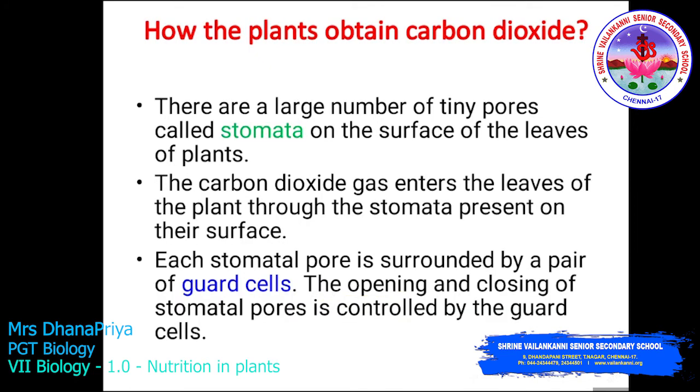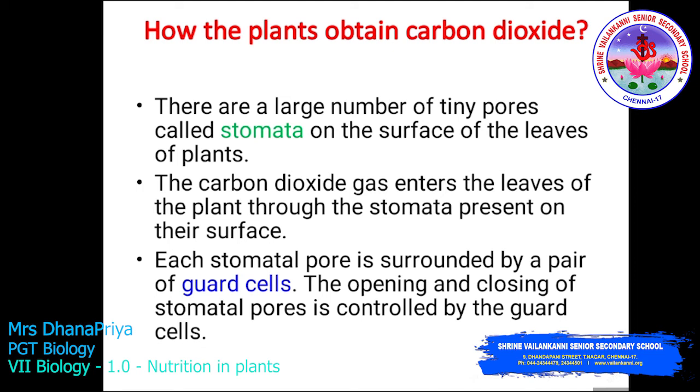So how do plants obtain carbon dioxide? There are a large number of tiny pores called stomata on the surface of the leaf of the plant. The carbon dioxide gas enters the leaves of the plant through the stomata present on the surface. Each stomatal pore is surrounded by a pair of guard cells. The opening and closing of the stomatal pore is controlled by the guard cells.